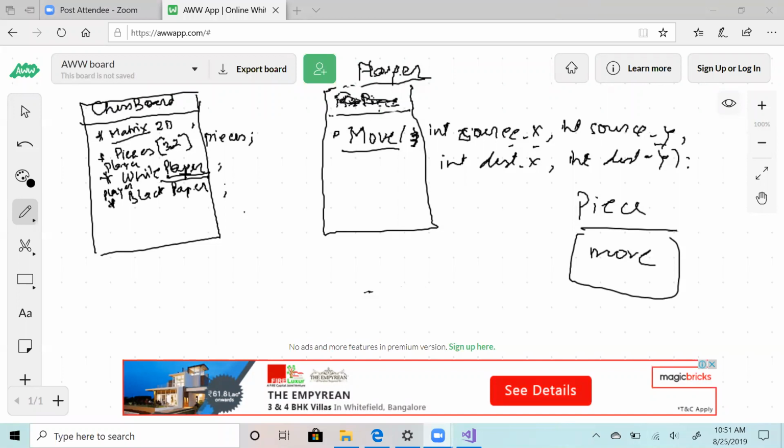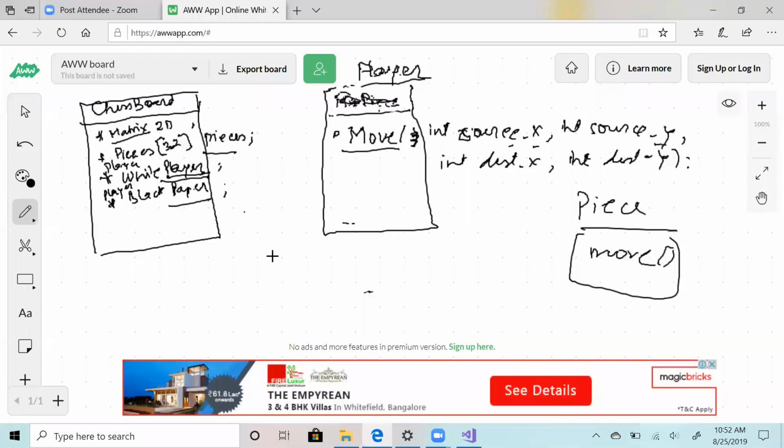So now, as you can see, you have pieces and you have players. When you do a player.move, you can pass a position. And when you pass the position, it will go to your chessboard class, because chessboard class has player. Chessboard class knows which color of piece it is, so whether it is a valid move or not. Then you can have a validation, and then you can just call get piece with source x, source y. Once you get the piece, you try to make the move, piece.move from this to this. If it is a valid move, you can move. If not, then you can't. So functionality wise, it makes sense, right? This is how you will be able to implement this.